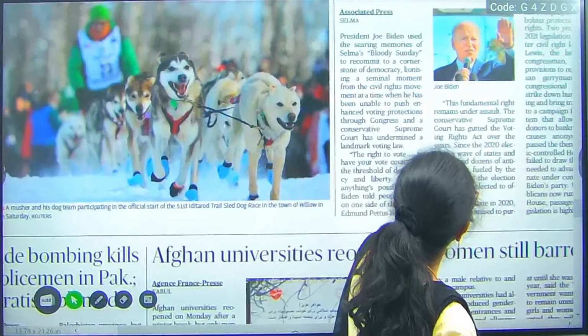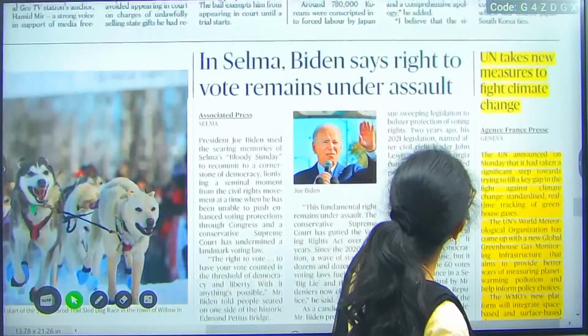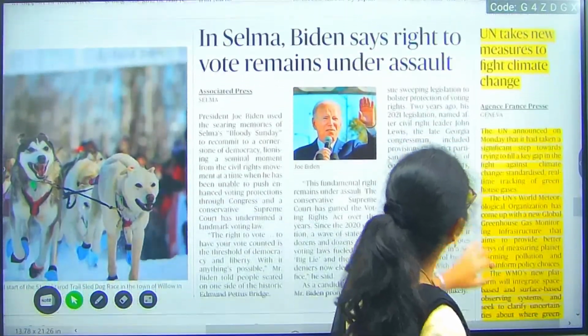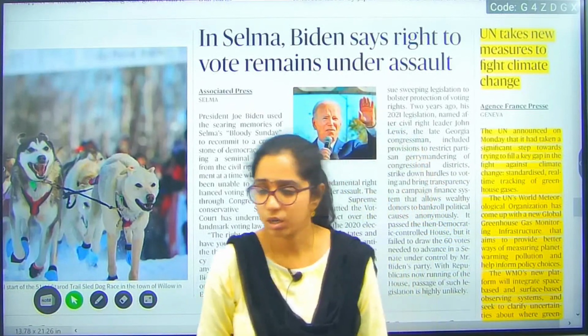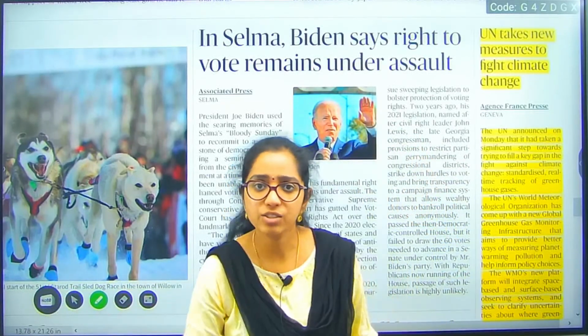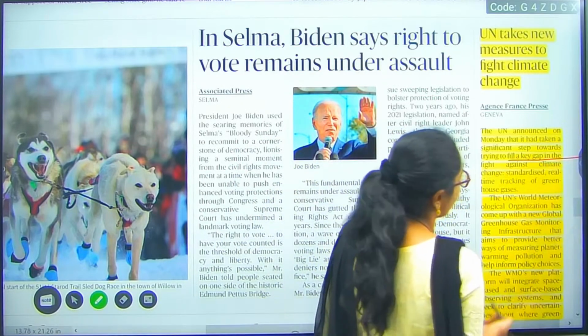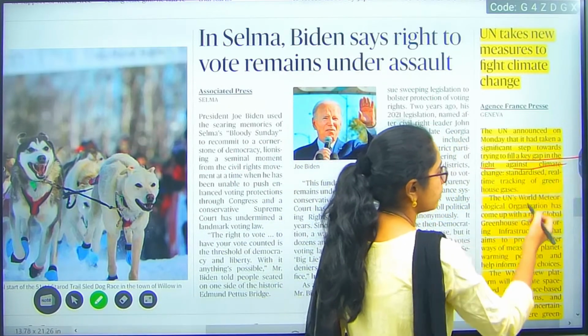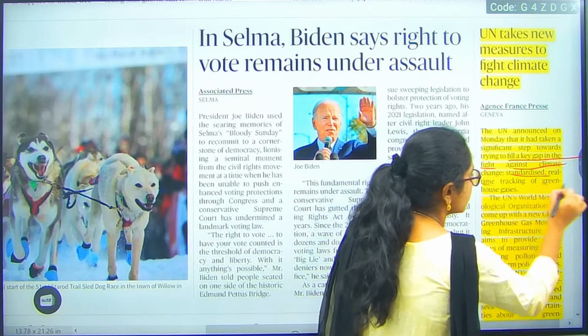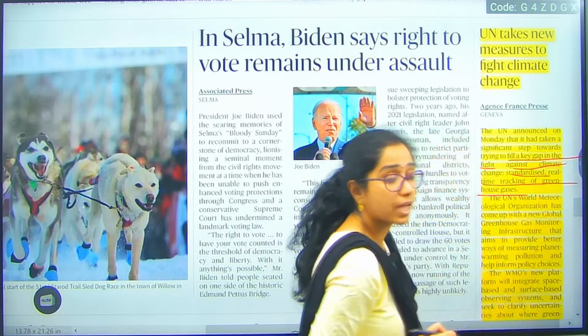UN takes measures. The United Nations takes measures to fight climate change. So now they are trying to fight against climate change. The United Nations has come up with a key step to fill the gap in the fight against climate change, which is standardized real-time tracking of greenhouse gases.